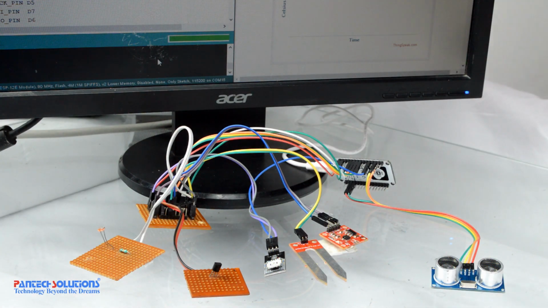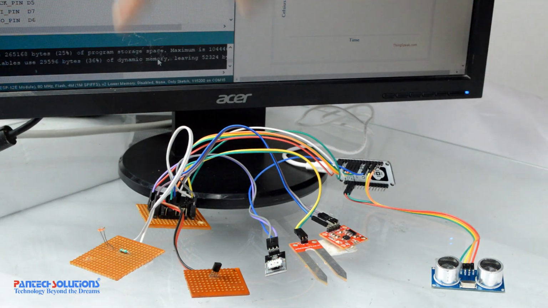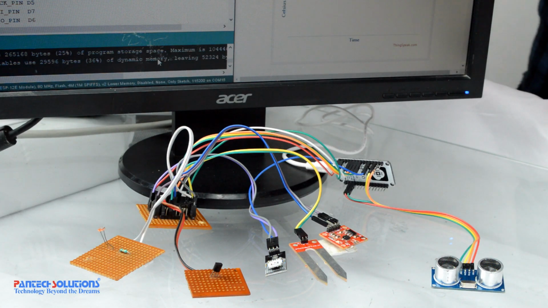Since those sensors are analog sensors, we connected them with the NodeMCU by using the MCP3008, which is an ADC IC for conversion of analog values to digital values.